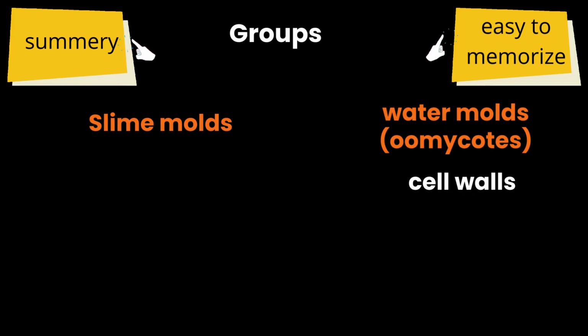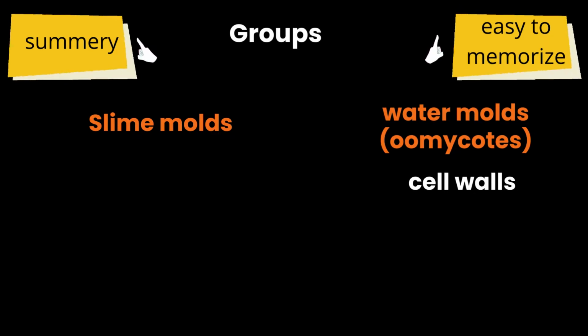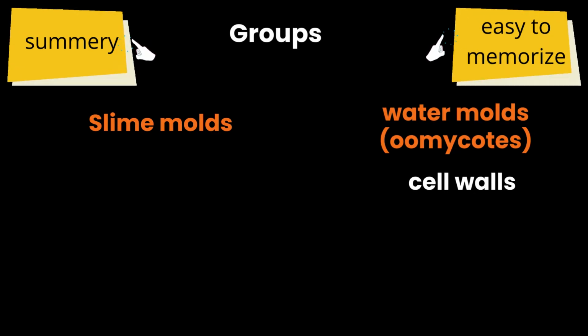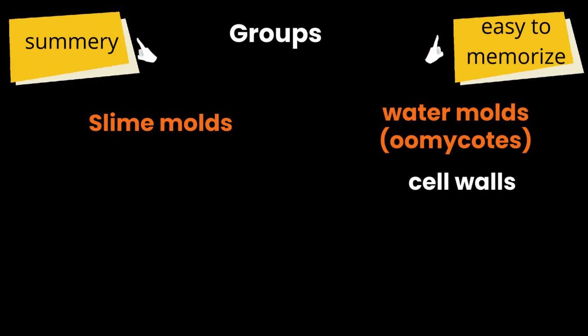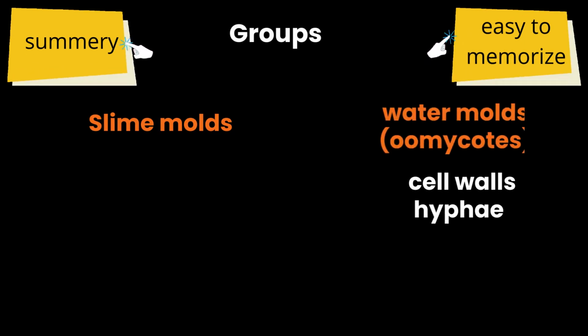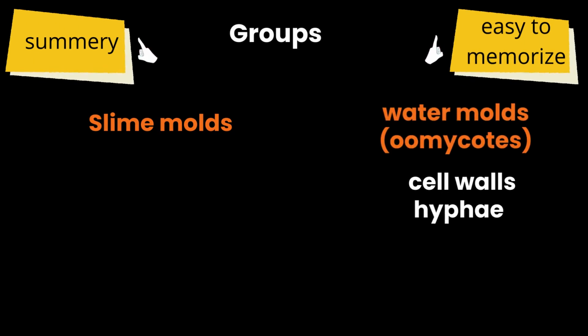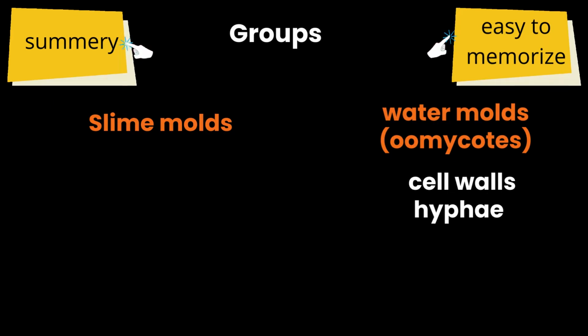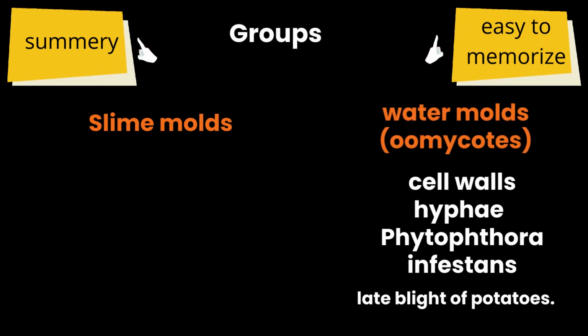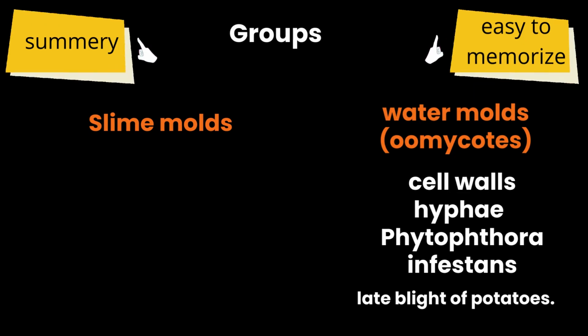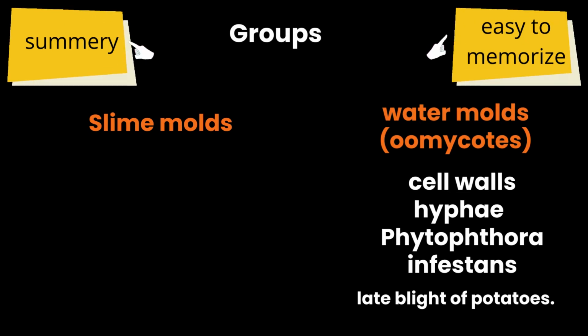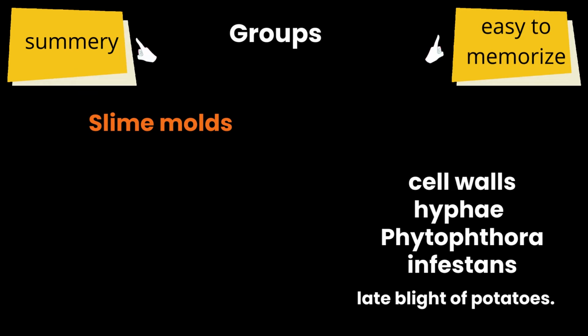We have discussed that fungus like protists have two groups, slime mold and water mold. The water mold has resemblances with fungi, but still there are some differences. The water mold cell wall is made up of cellulose and it has aseptate hyphae, and it has Phytophthora infestans that causes late blight of potatoes.